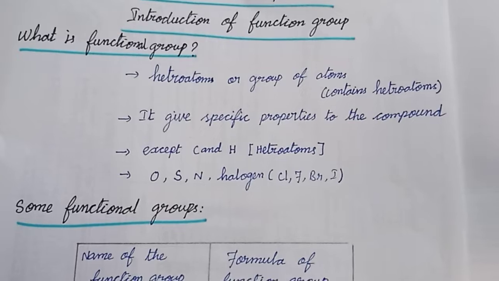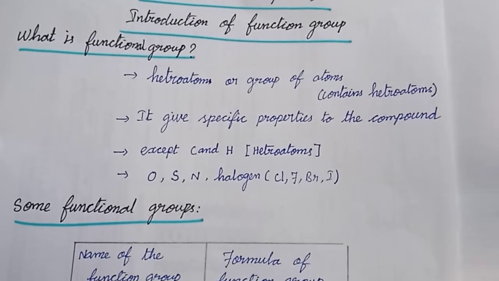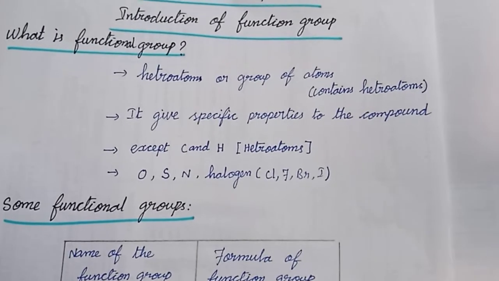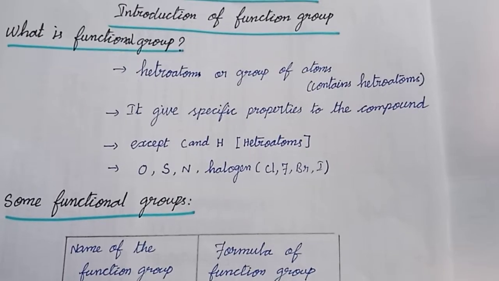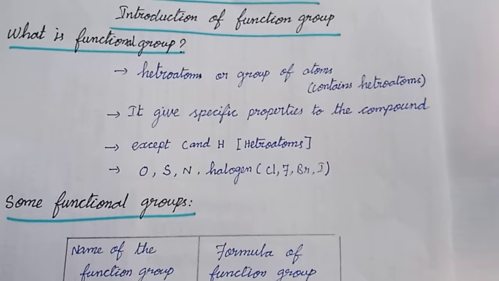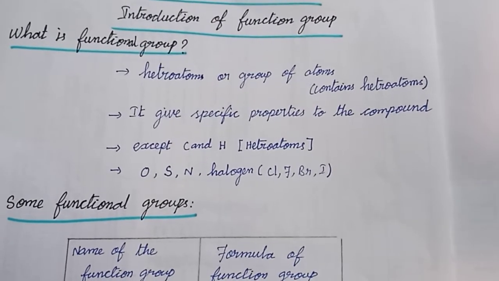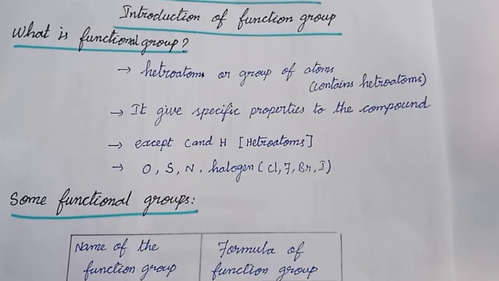How is that numerous number of organic compounds formed from the parental compound? You know that in hydrocarbons, the carbon chain is surrounded by hydrogen. These hydrogens are replaced by heteroatoms or a group of atoms to form a new compound. In this way it forms numerous organic compounds.